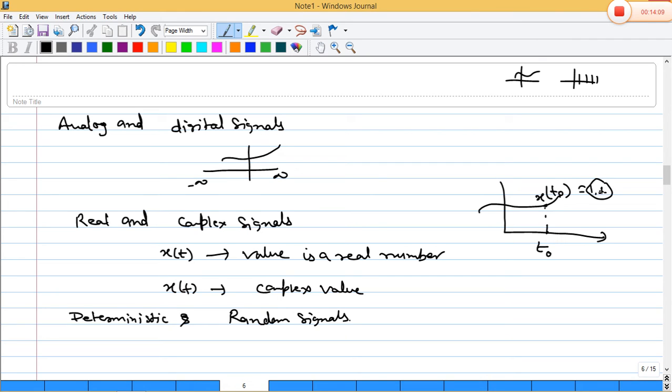It will give a particular, specified value, which means this one is a deterministic signal. If at t naught, at a given point, it gives a random value, meaning it may give 1, it may give 2, it may give 3, so it's a random value, then the signal will be a random signal. Okay.